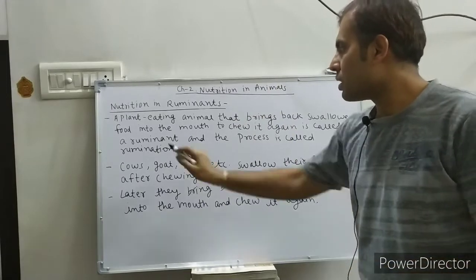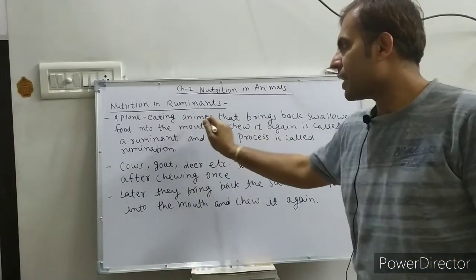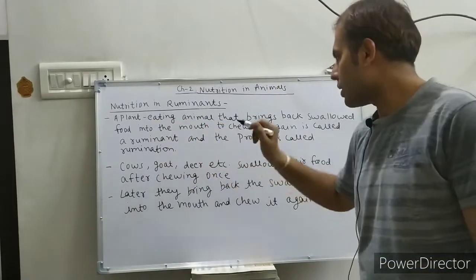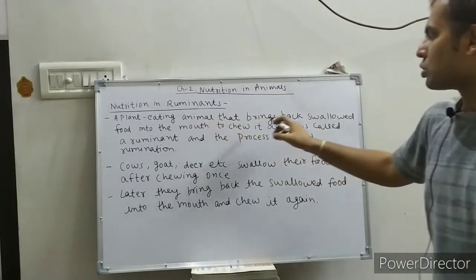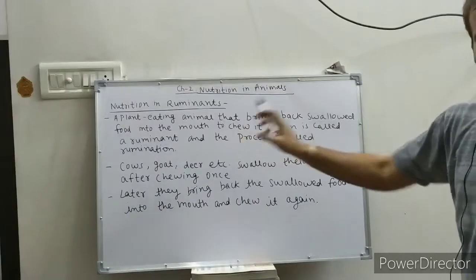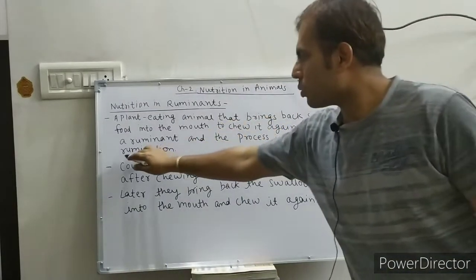So what is a ruminant? A plant eating animal like cows, goat, deer that brings back swallowed food into the mouth to chew it again is called a ruminant, and the process is called rumination.